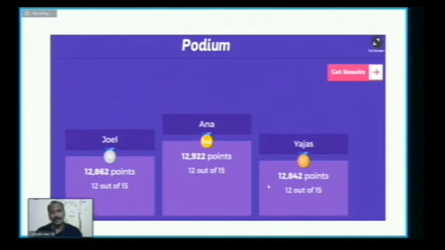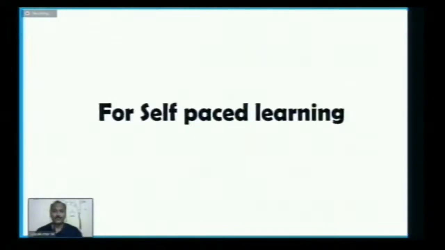Out of 15 questions, if that particular student got 12 answers right, then she will be on top. And here the remaining two students also got the same 12 questions right, but it depends on the answering speed. That is accuracy as well as the speed of time which we have taken to find the answer. This is judged by clicking the answer with the help of the student devices. So depending on all these factors, this podium will be ready. We started with how the questions are to be created, and after the completion of the quiz, the students will know who is the winner of this particular game.